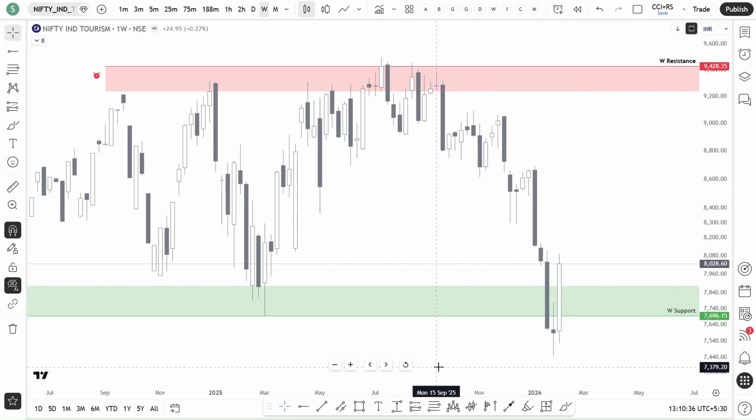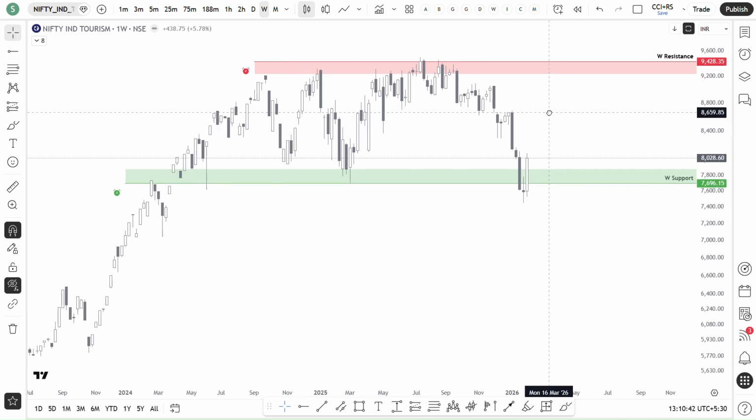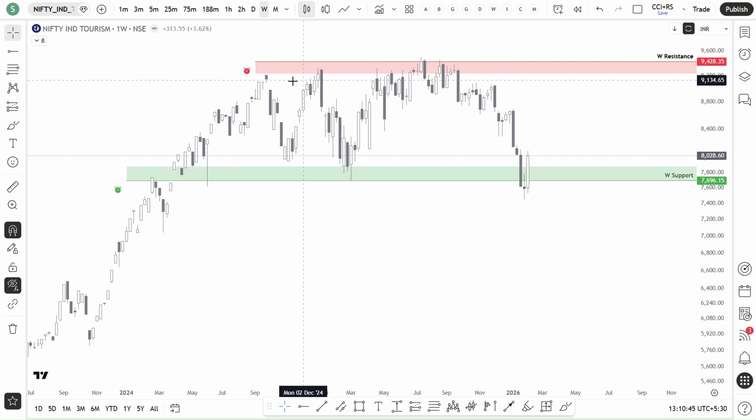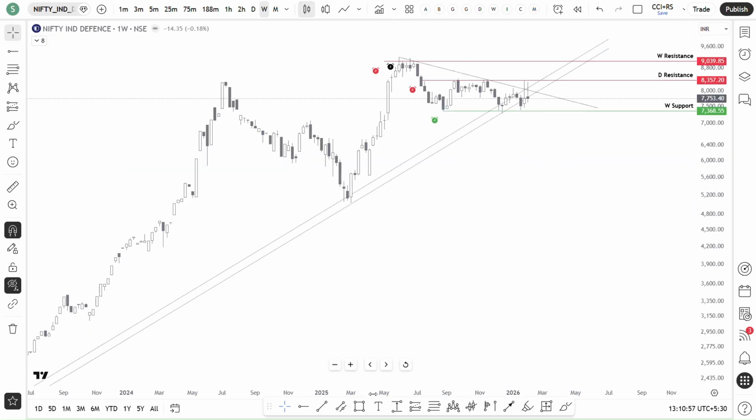Then India tourism is also doing the same thing. It is going again into this zone. So again, which means the stocks will be in a range. Tourism stocks will again be in a range until it takes down this supply zone. And then defense, India defense.